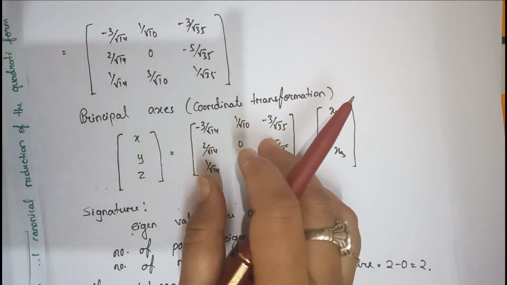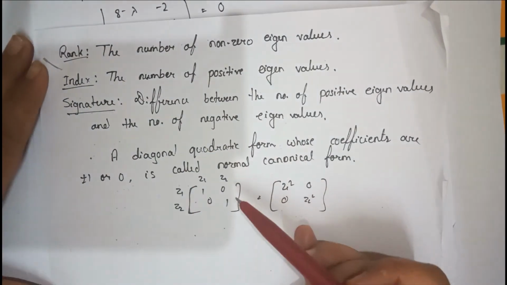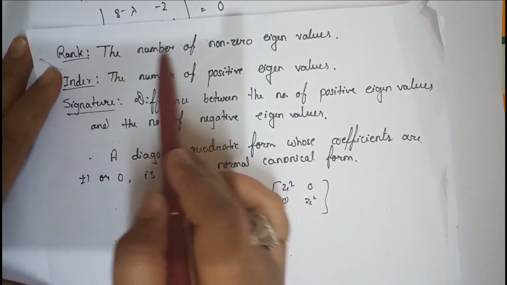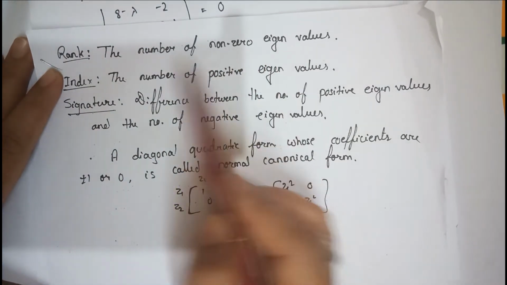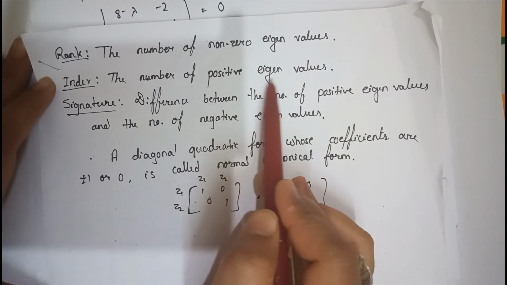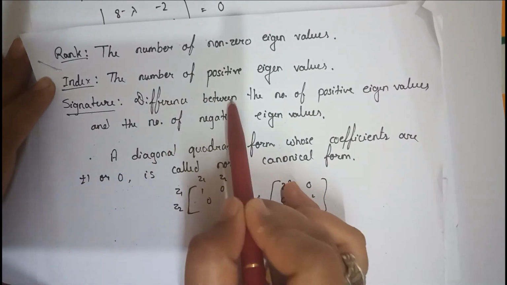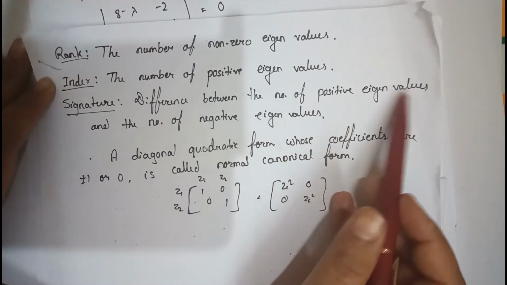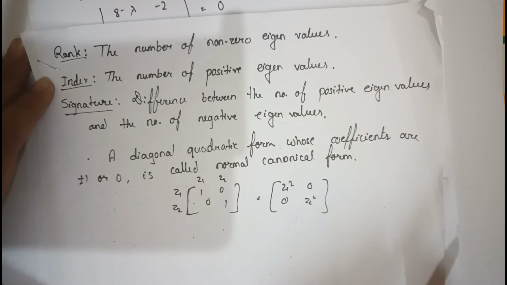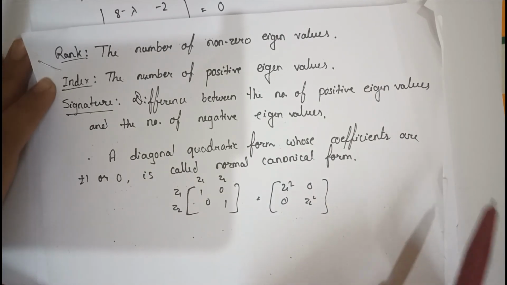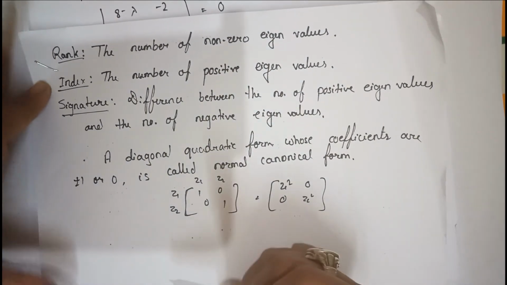What do you mean by signature? Again you need to know about this. Rank is the number of non-zero eigenvalues, index is the number of positive eigenvalues, and signature is the difference between the number of positive eigenvalues and the number of negative eigenvalues. That means you first need to find the eigenvalues, and we already have that.